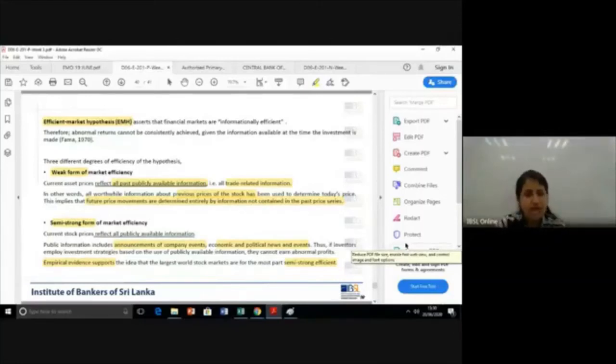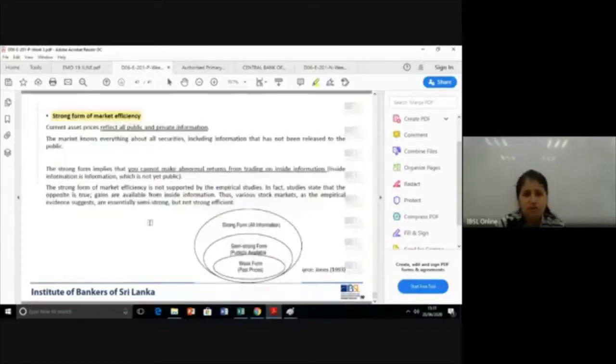And then you have the other type. What is that? We have strong form of market efficiency. In weak form we had only past information. When we move to semi-strong, we had past plus present, in other words, all publicly available information. And now when it comes to strong form, another part gets added to the equation.